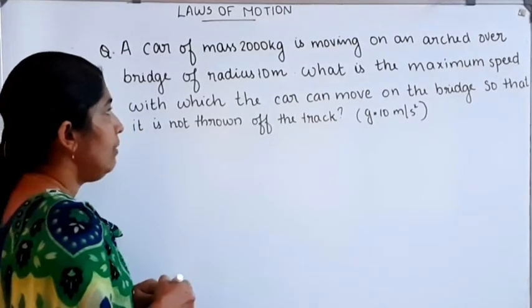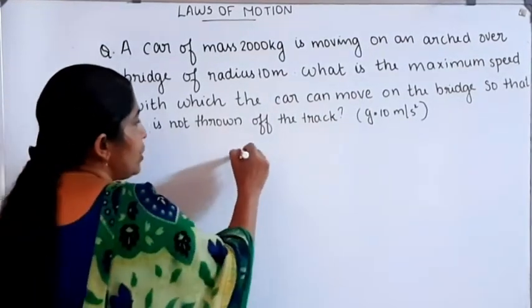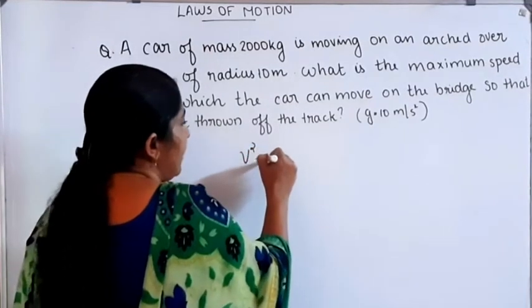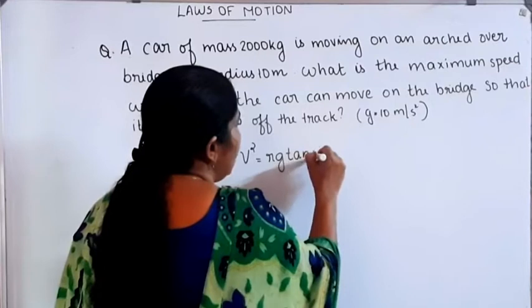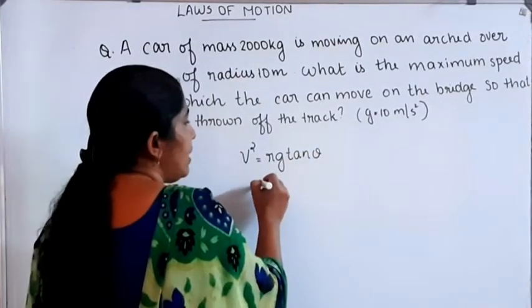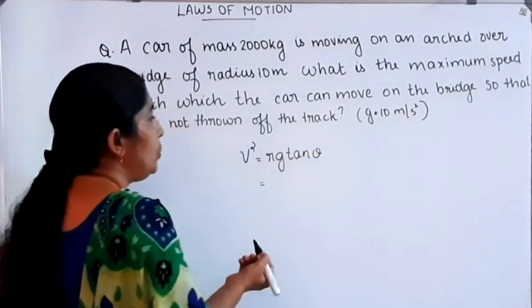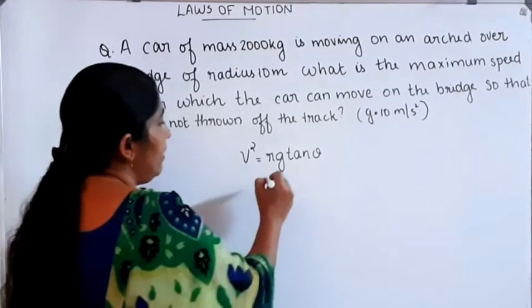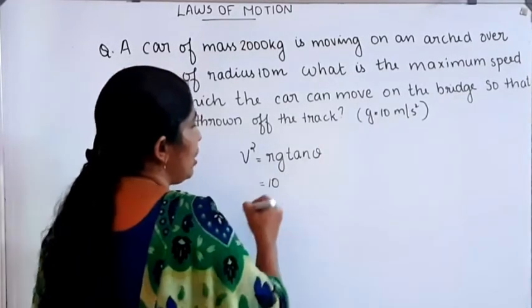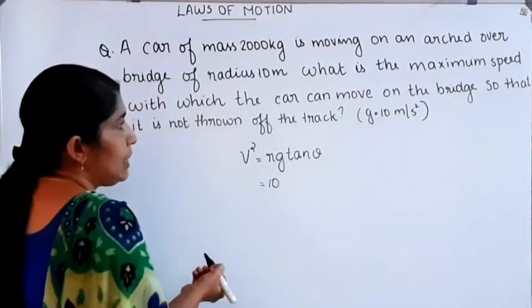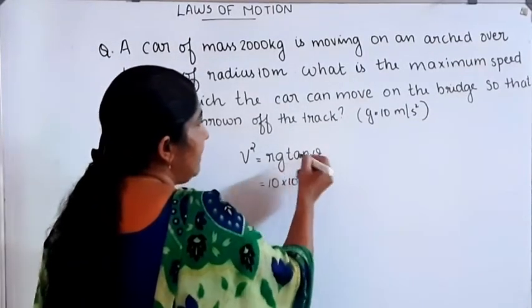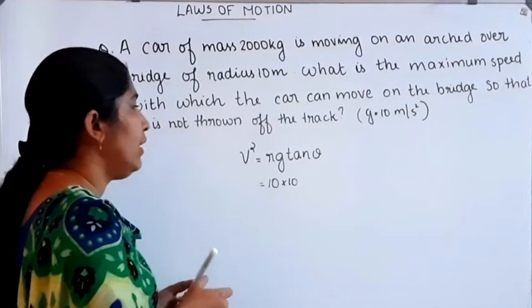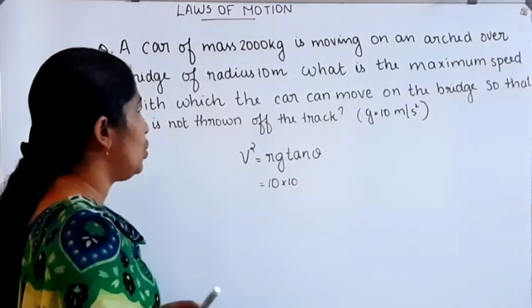We know that v square is equal to Rg tan theta. Here the angle is not given. R is equal to the radius. Radius of the bridge is given, it is equal to 10. Acceleration due to gravity is taken as 10. 10 into tan theta. Theta is not given here. Therefore, tan theta is approximated to 1.